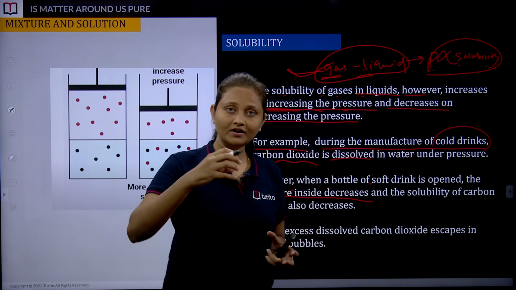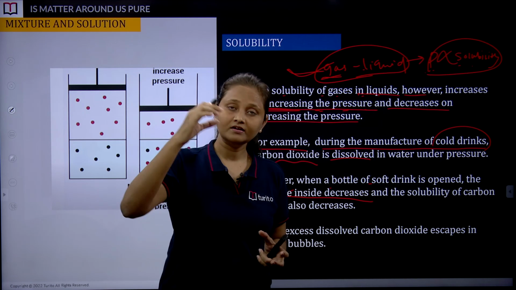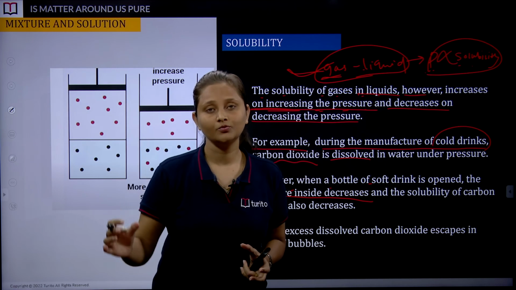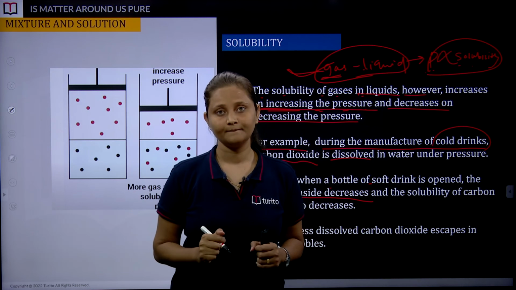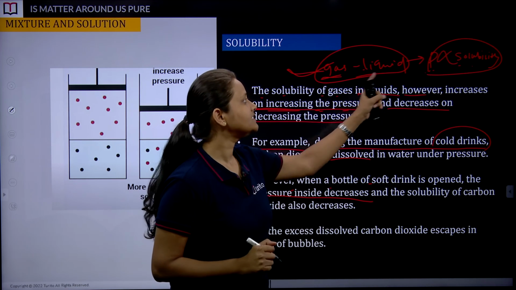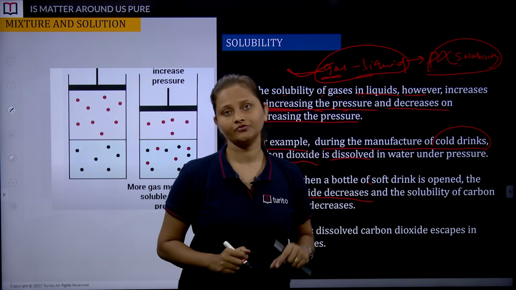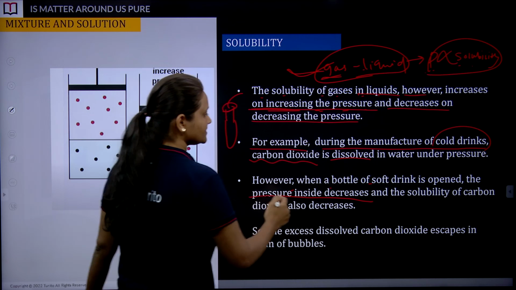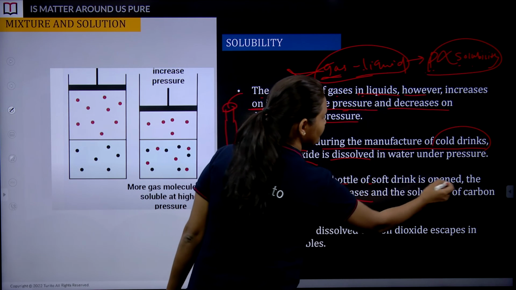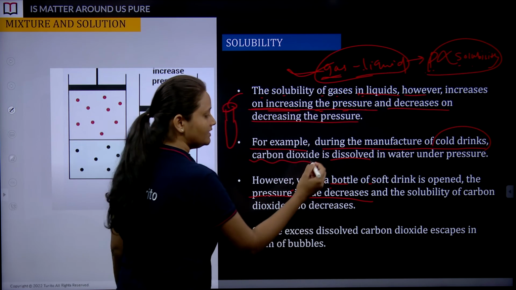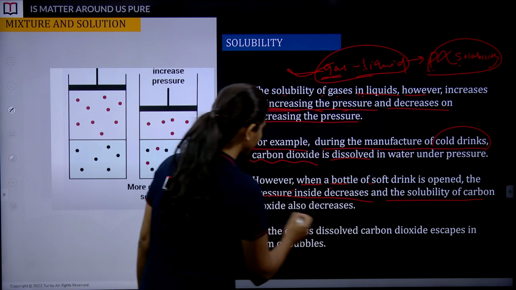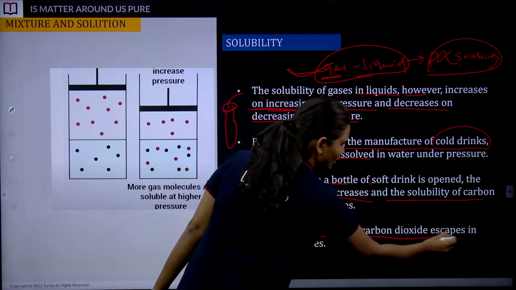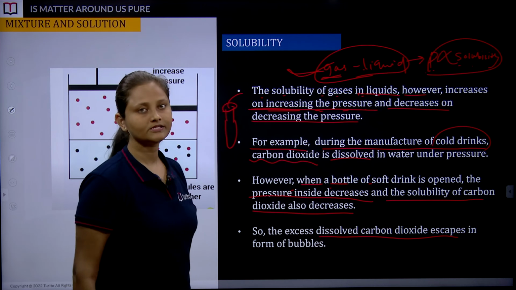That means when you are removing that lid, you are decreasing the pressure, and decreasing pressure leads to decrease in the solubility of carbon dioxide in water. Try to understand, pressure is directly proportional to solubility. So when a bottle of soft drink is open, the pressure inside decreases and the solubility of carbon dioxide also decreases, so the excess dissolved carbon dioxide escapes in the form of bubbles.